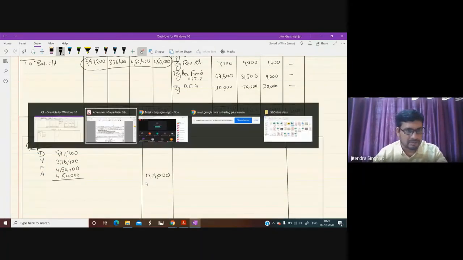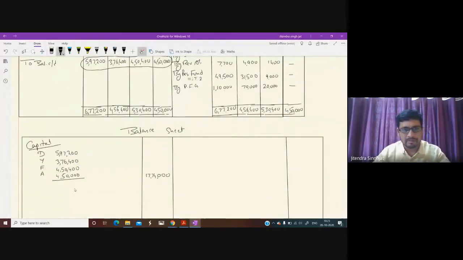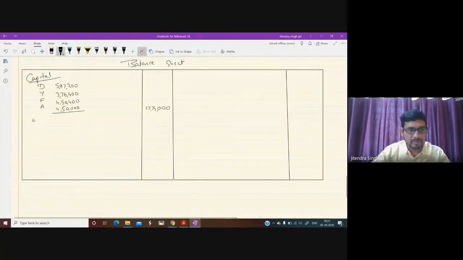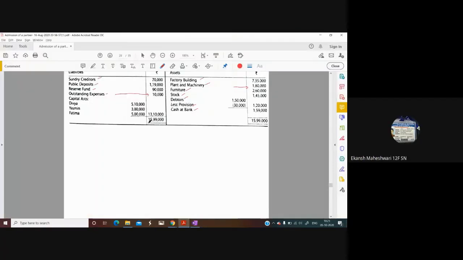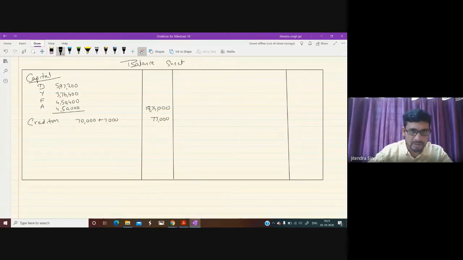So let us see what is given in balance sheet here. Creditors are given. Is there any change in creditors? Creditors are to be paid 7,000 more, yes or no? So it would be 77,000. Sir, this will be 18 lakh 74. Very good. 18,74,000.